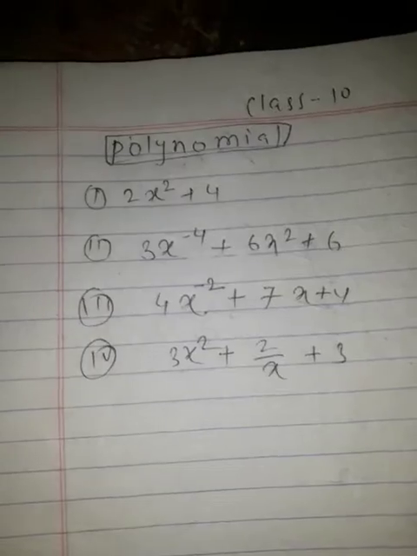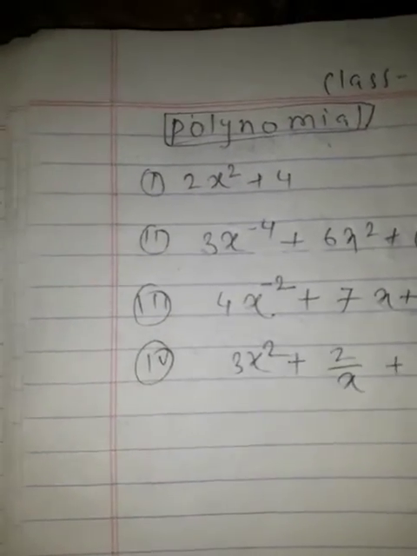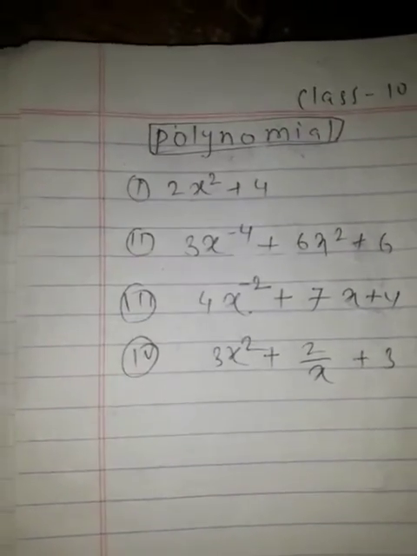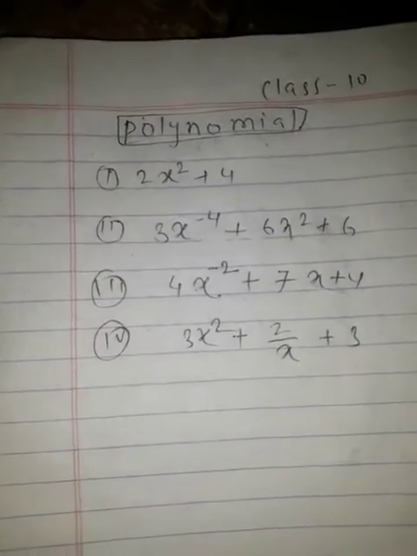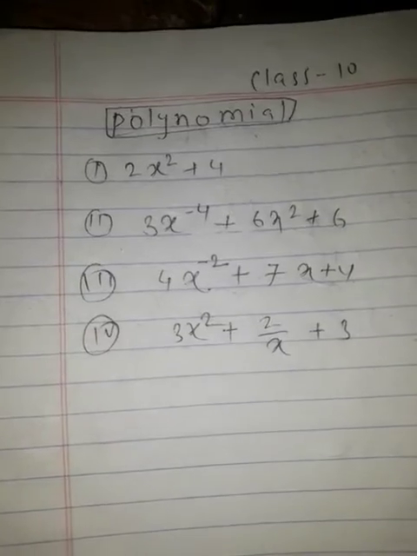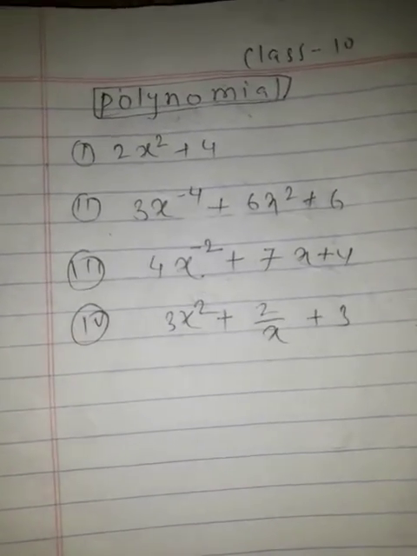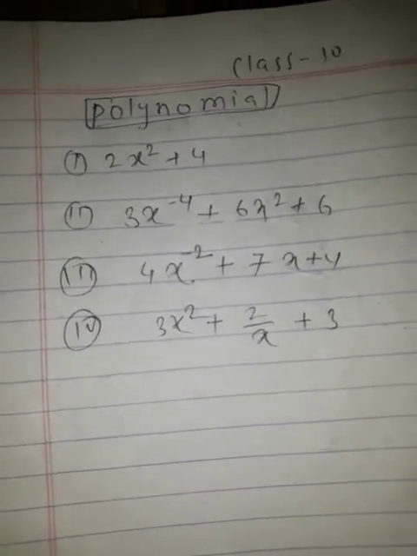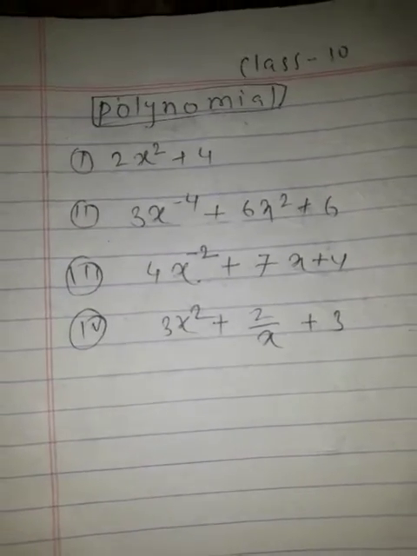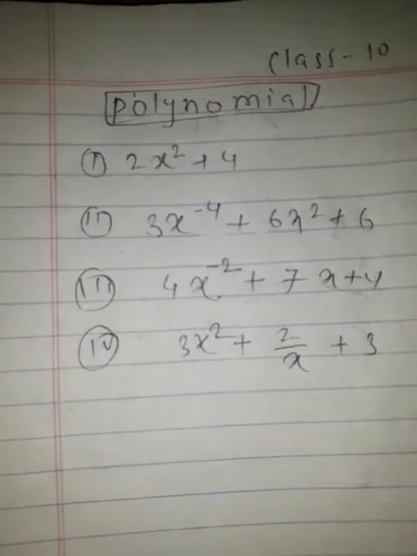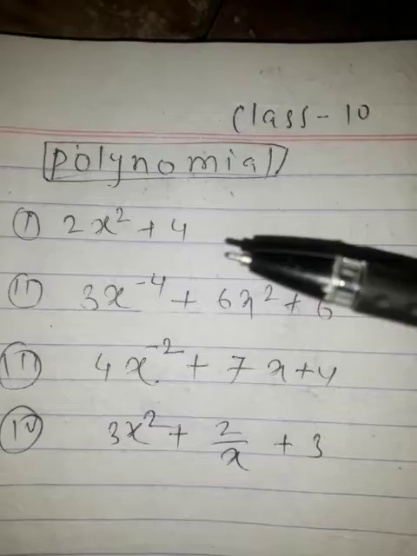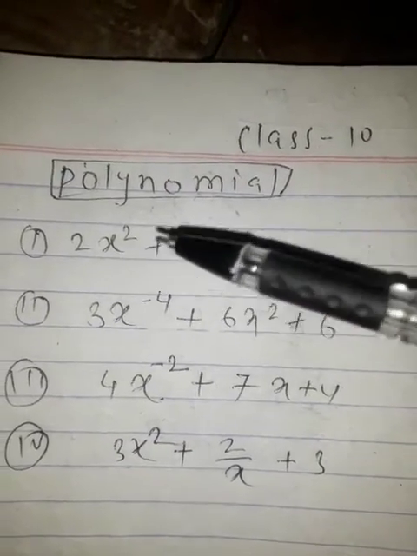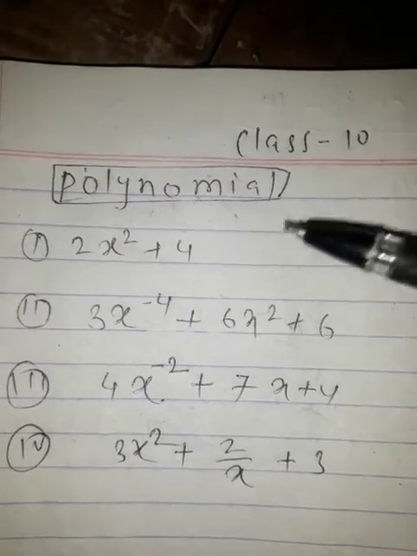In the previous classes, in the 6th or 7th class, we usually studied that an algebraic expression having more than 3 terms is said to be a polynomial. But now, for the 10th class or 9th class, you have to give the exact meaning of the polynomial. Polynomial is such an algebraic expression having the power of the variable a positive integer.